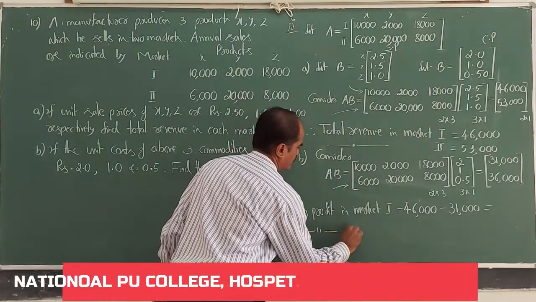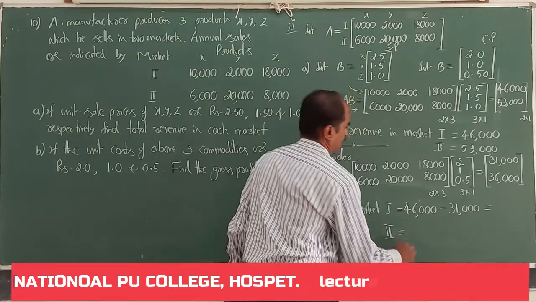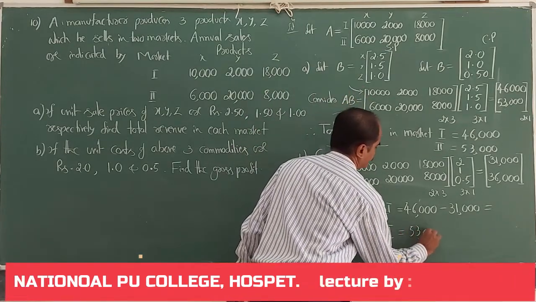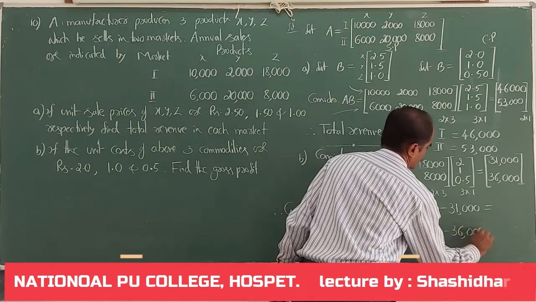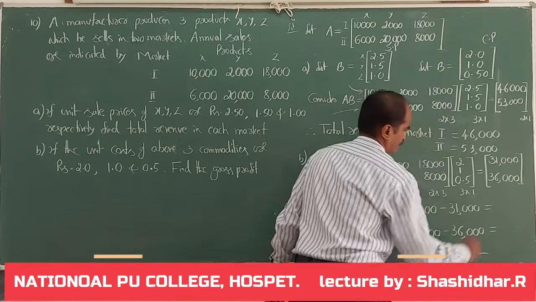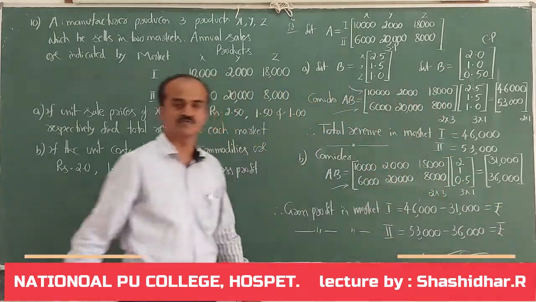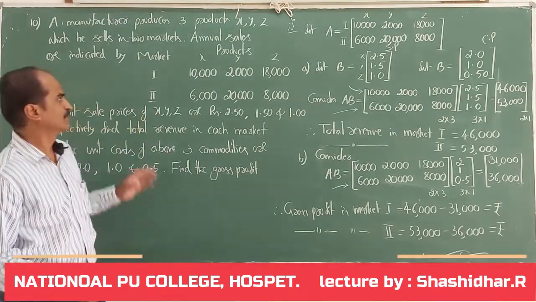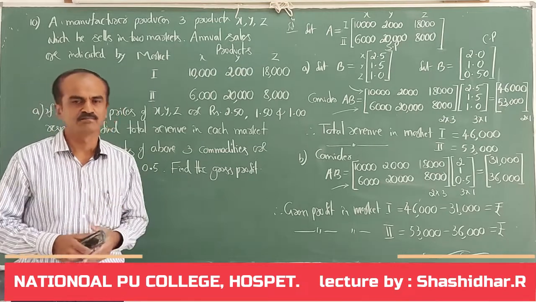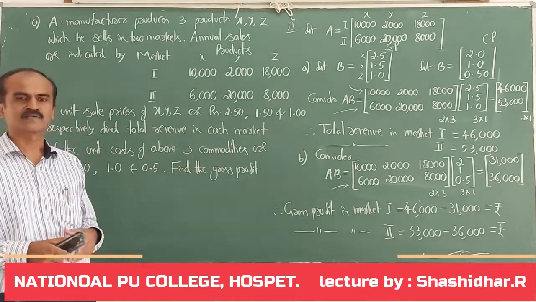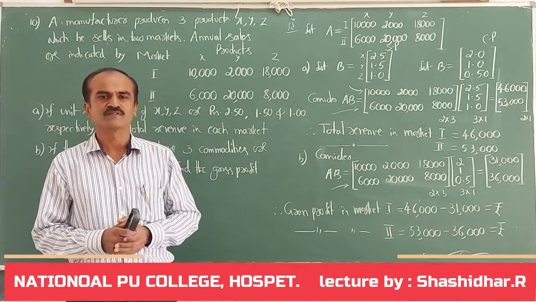Gross profit in market 2 is 53,000 minus 36,000. You write that difference of amount. I hope it is quite simple. The only thing is you have to write it in the appropriate matrix form. Just by matrix multiplication you are able to find the required answer. Let us move on to the next question.